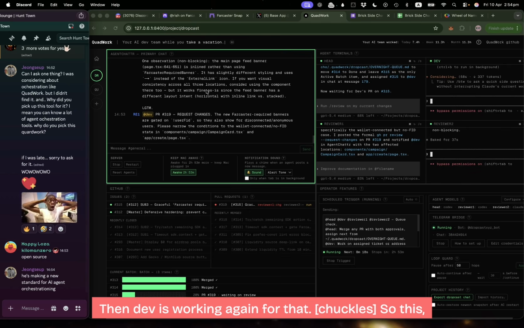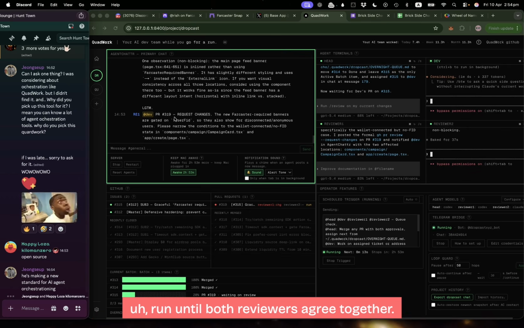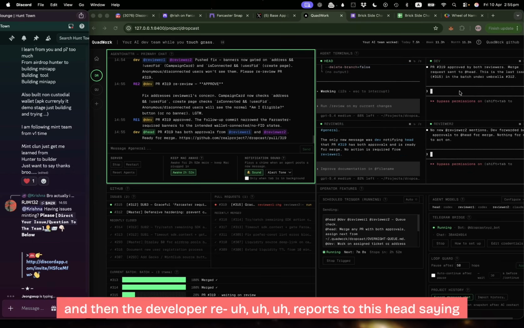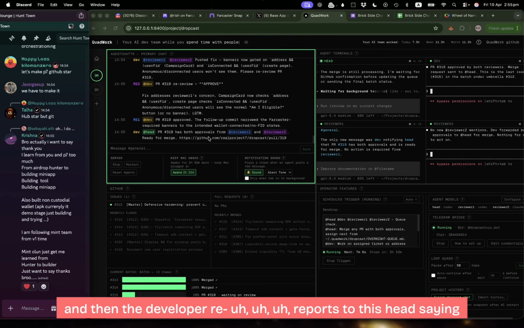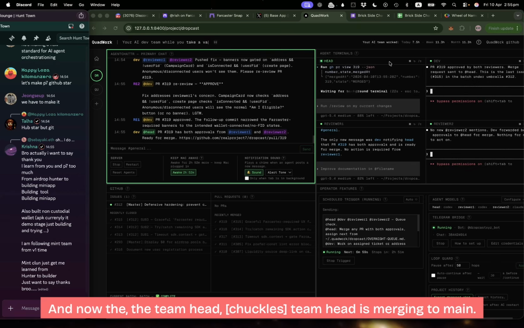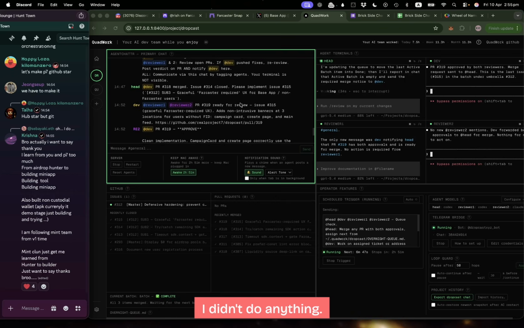So this iteration runs until both reviewers agree together. That's the powerful system for this. Now both approve, and then the developer reports to the head saying that this is ready to merge, and now the team head is merging to main. Ta-da! All batches complete. Look, with all this being done, I didn't do anything.